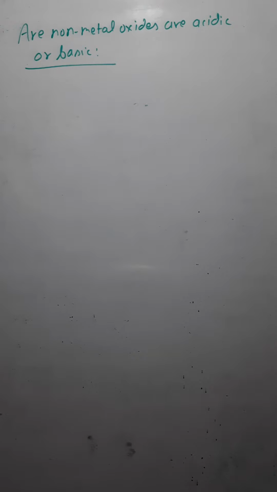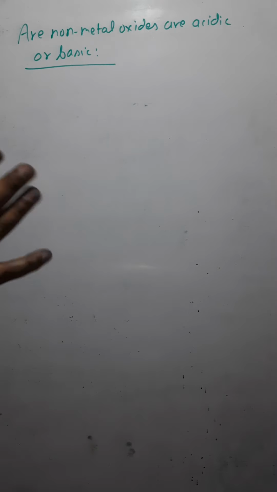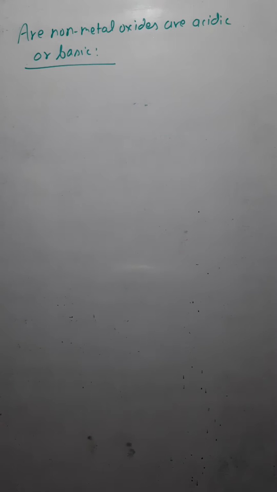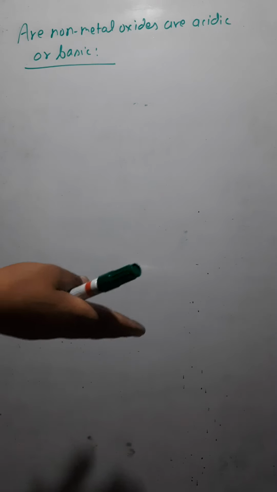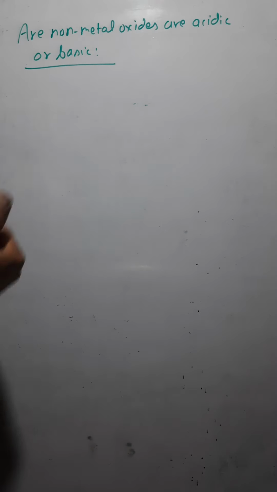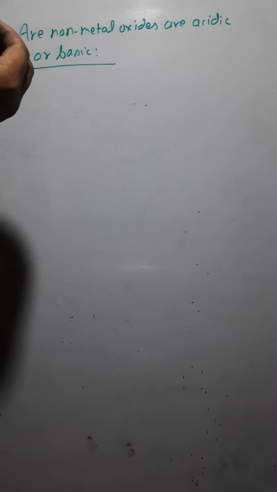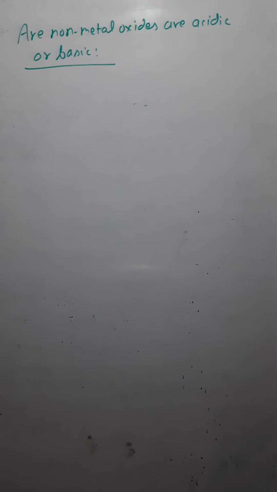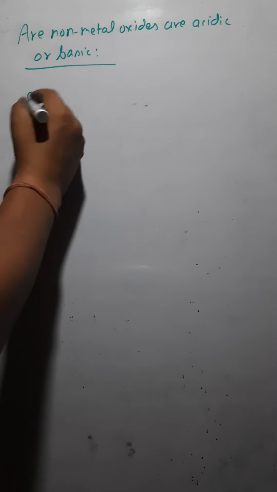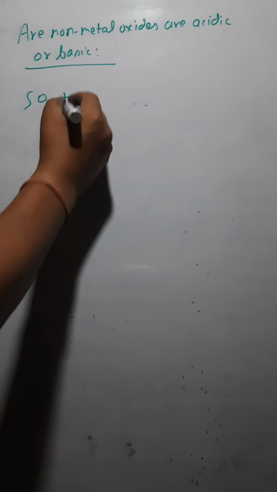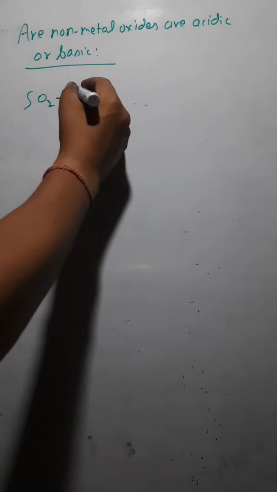So now the heading is: are non-metal oxides acidic or basic? For that we would make a solution of the non-metal oxide, like we made the solution of the metal oxides when we were checking whether they are acidic or basic. Similarly, in this case we make the solution of the non-metal oxide first. Let's say we have the non-metal oxide SO2. Now we make its solution by mixing it with water.